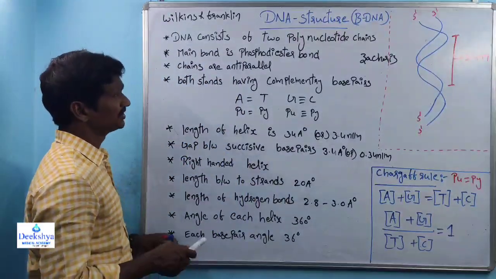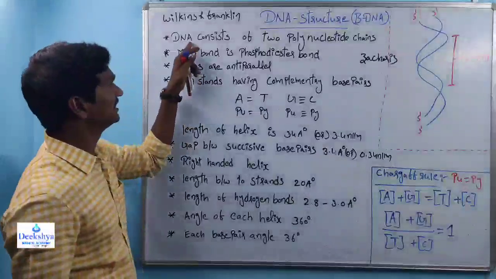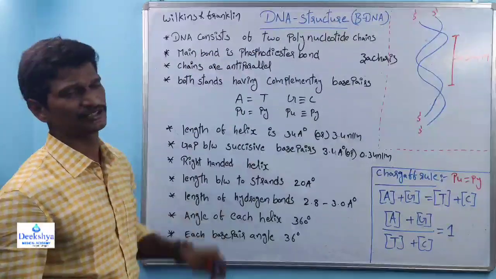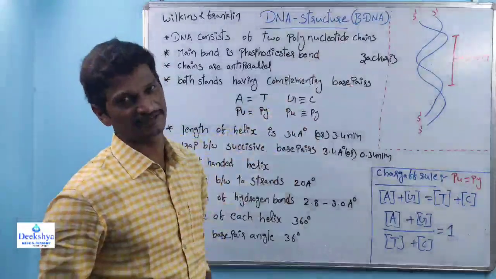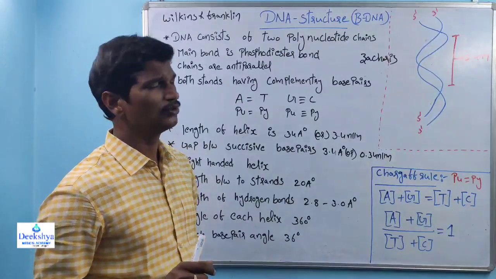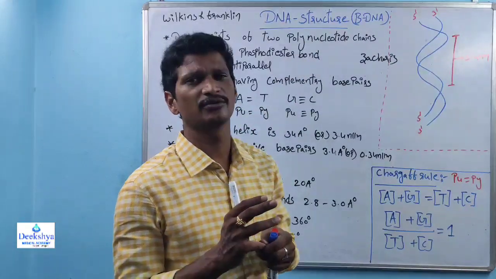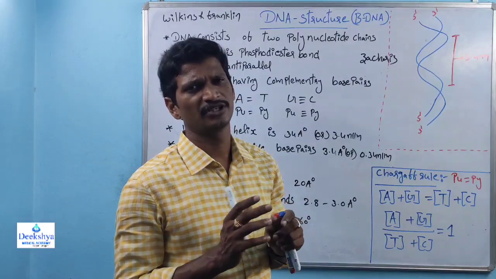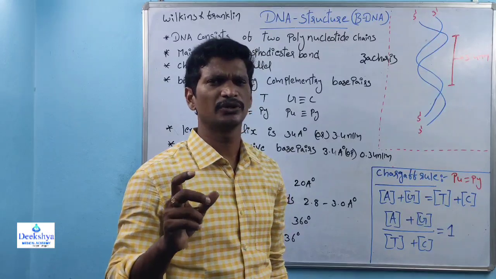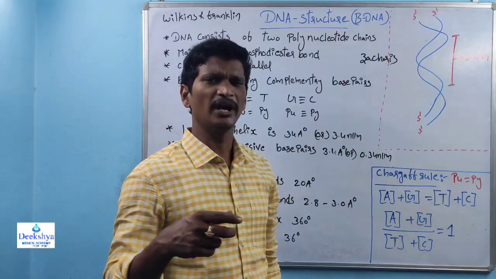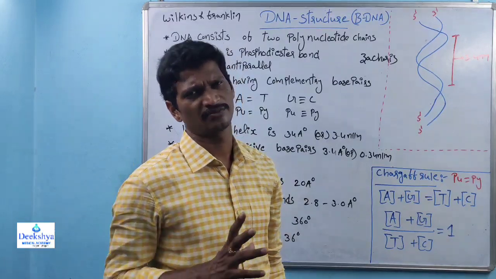Coming to the next one, the characteristic features of DNA, especially B-DNA. DNA consists of two polynucleotide chains. We know that a nucleotide has a nitrogen base, a sugar and a phosphate. Many deoxyribonucleotides are connected one to another and finally form that large molecular structure.